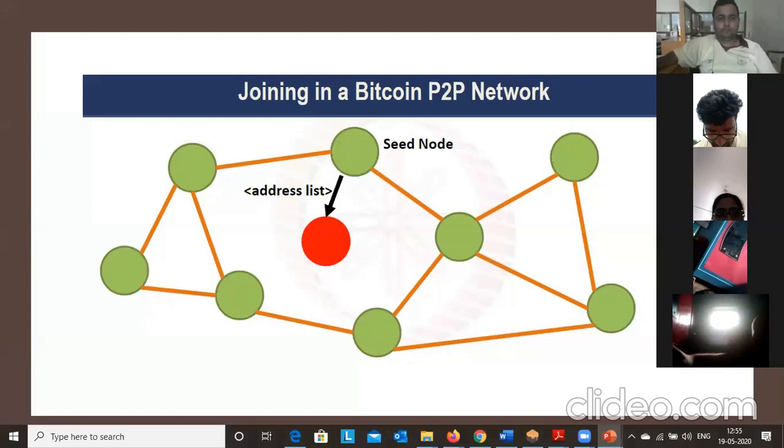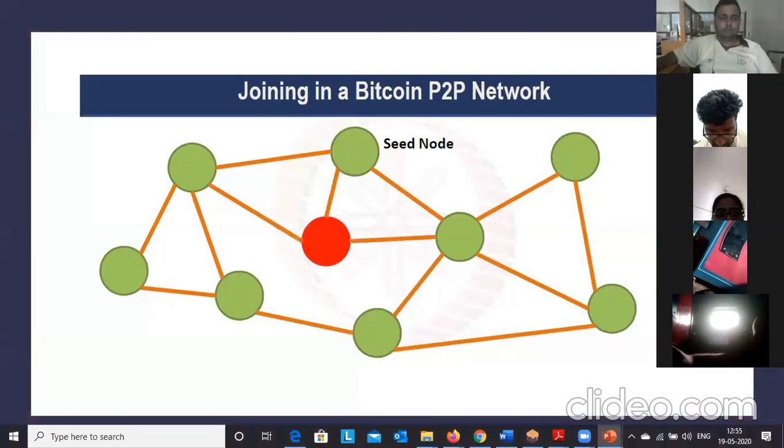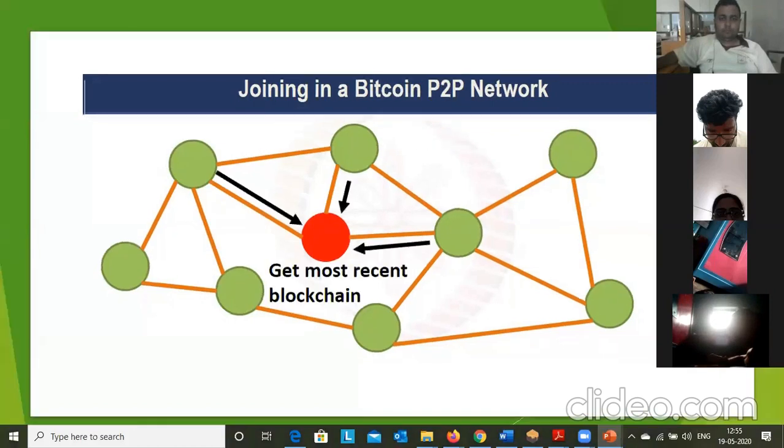The seed node will send the address list, and with the help of those addresses, the new node will connect to the neighbor nodes.